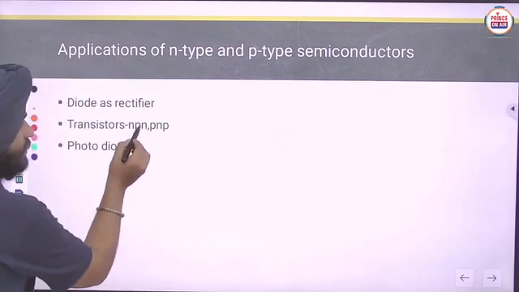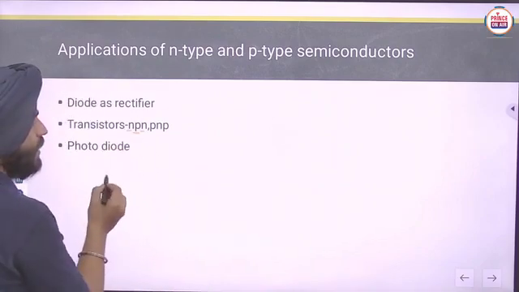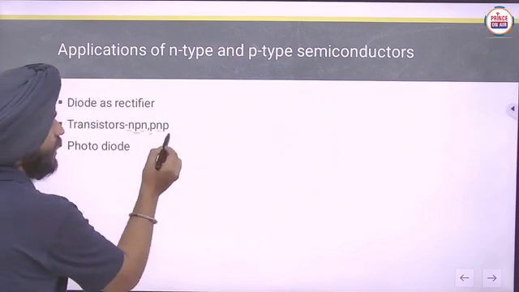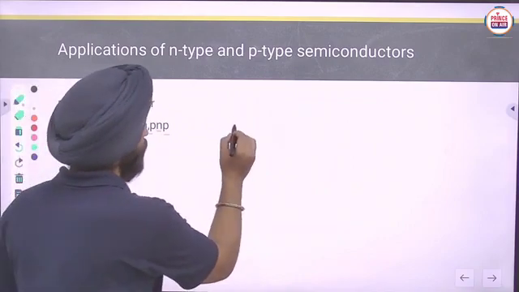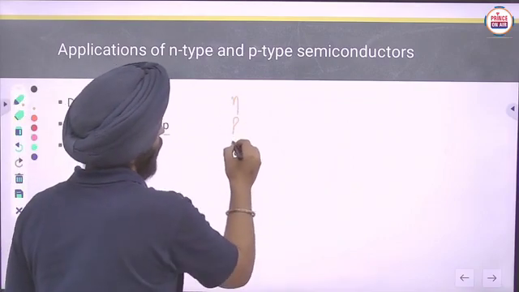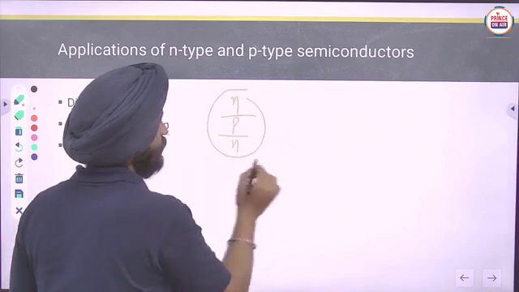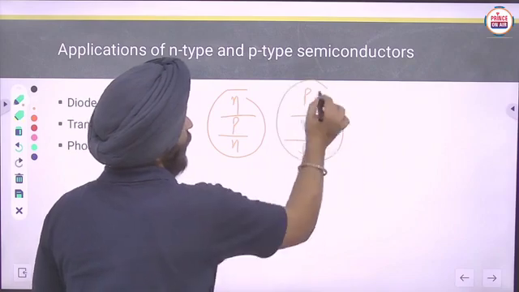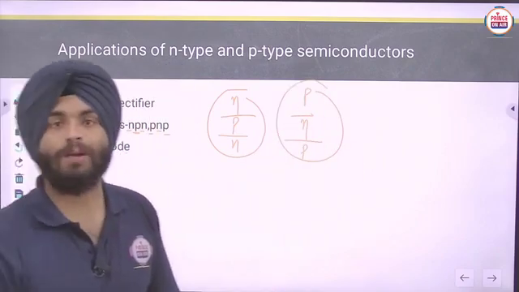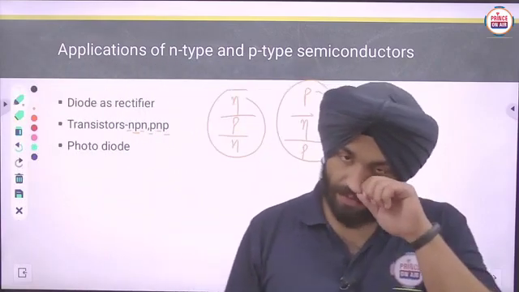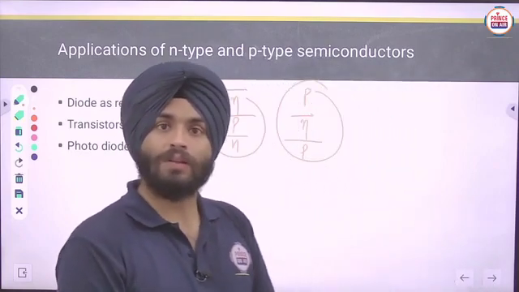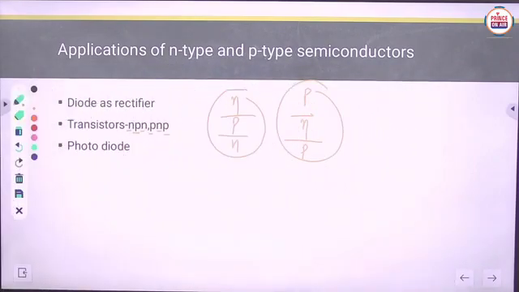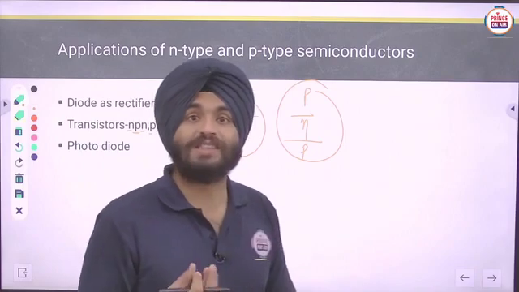Like P is sandwiched between N and N, or N is sandwiched between P and P. In this way, that type of semiconductors will form transistors, and transistors are very useful to detect or amplify radio or audio signals.